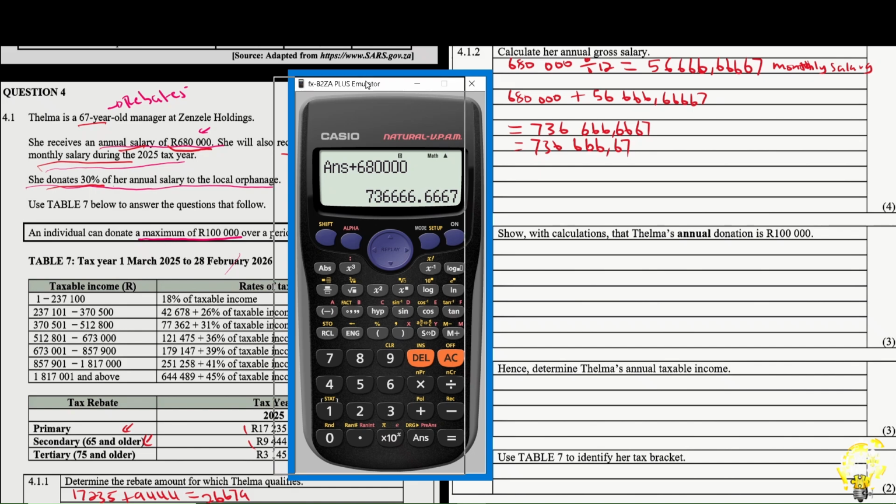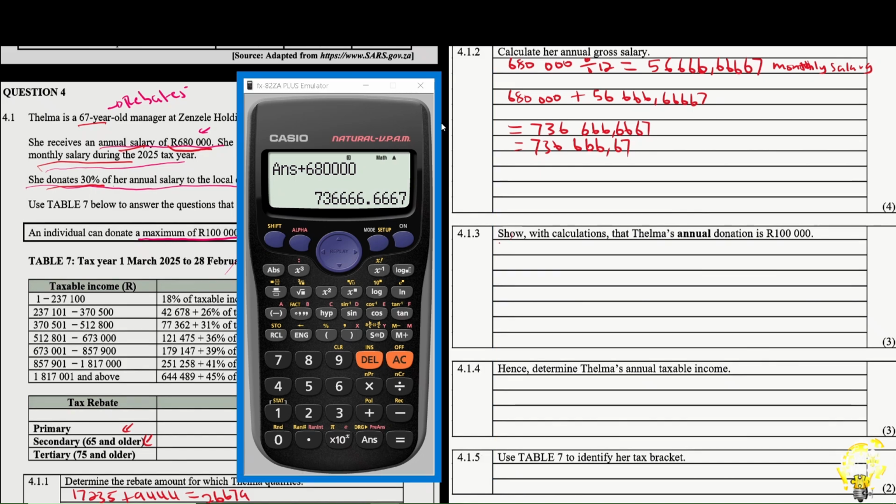What is 30% of her annual salary? It is actually 204,000.